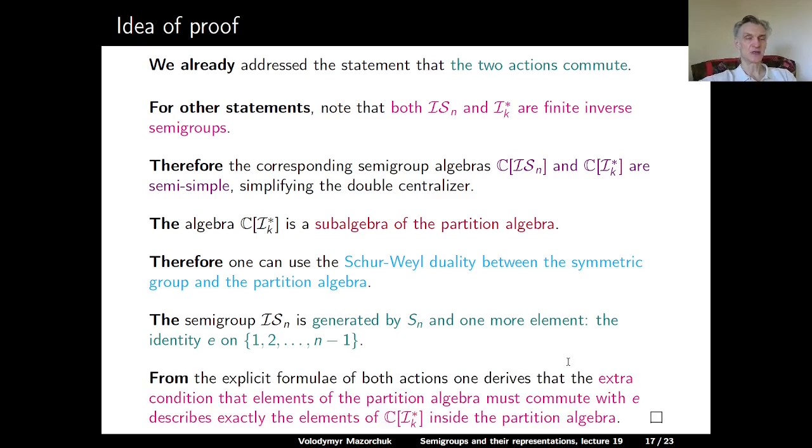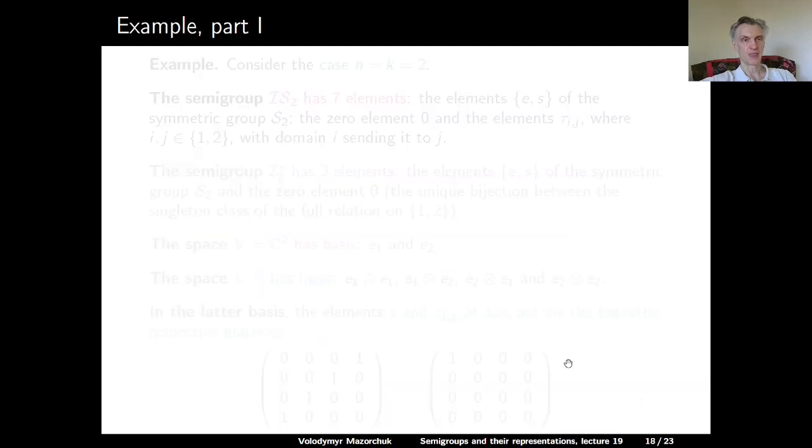And since we have the explicit formula for all actions, we can see that the extra condition that an element of a partition algebra must commute with the action of this additional idempotent explicitly describes the subalgebra of the partition algebra which coincides with the image of the semigroup algebra of I star sub k.